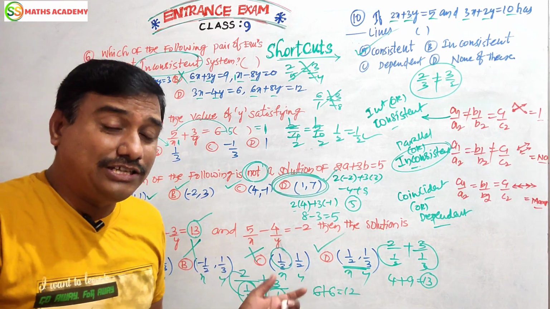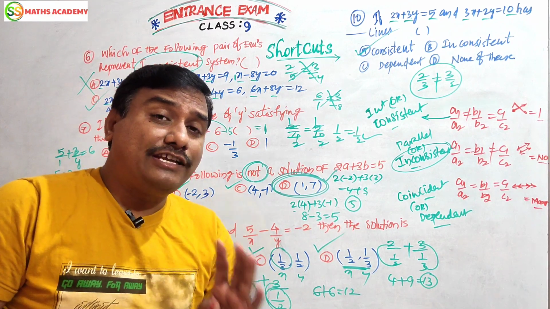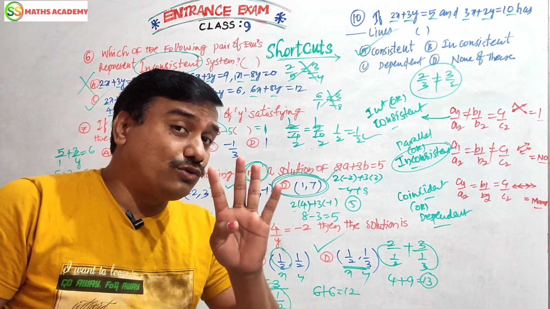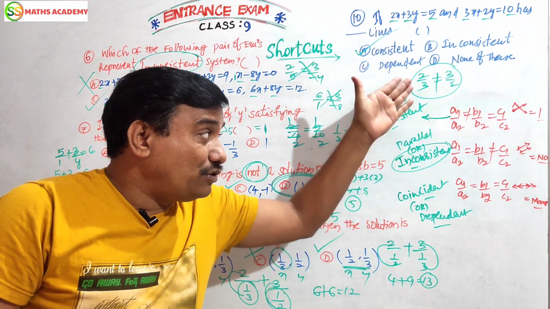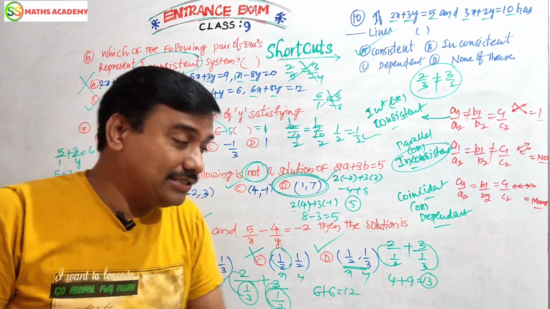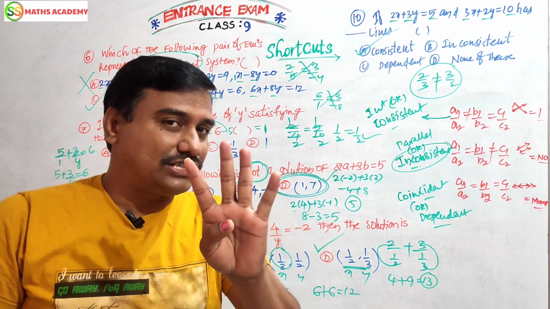This kind, you see, I told you friends, in the Polyset exam, pair of linear equations, every year they are giving 4 questions. About these 3 conditions they are giving 2 questions. Like this, to find x and y values, 2 questions. Total 4 questions. Remember.